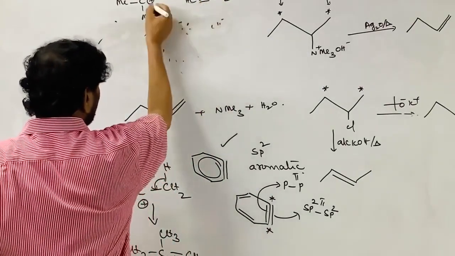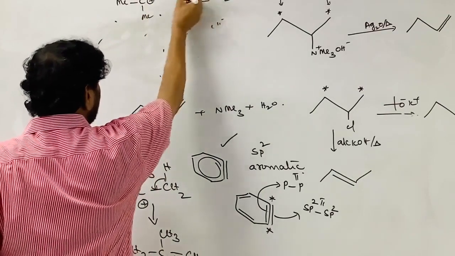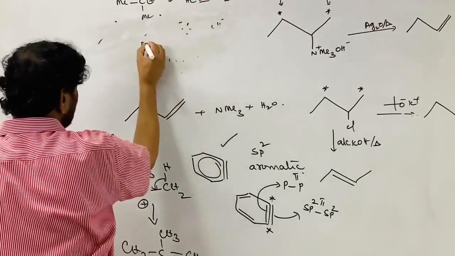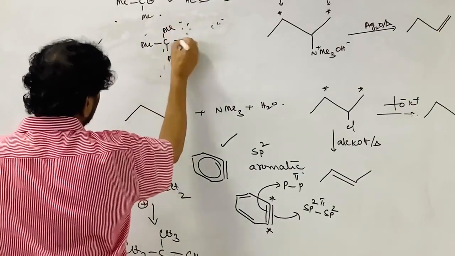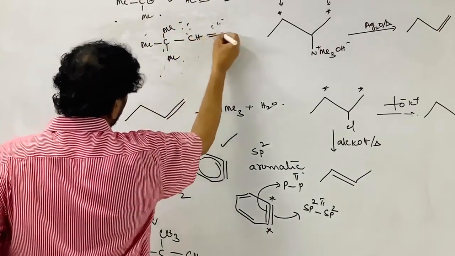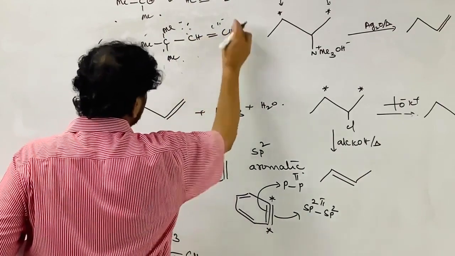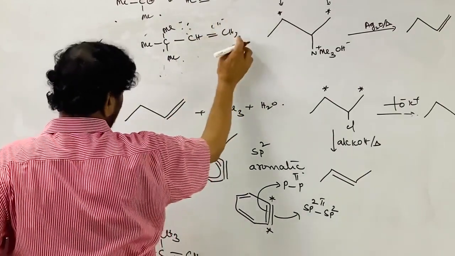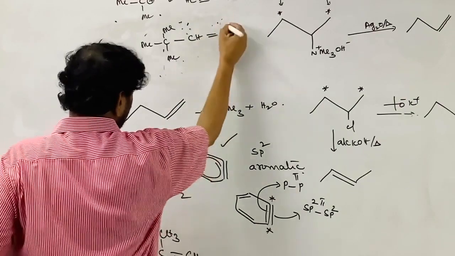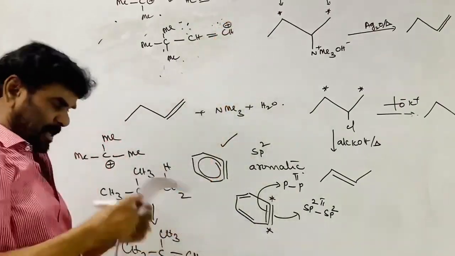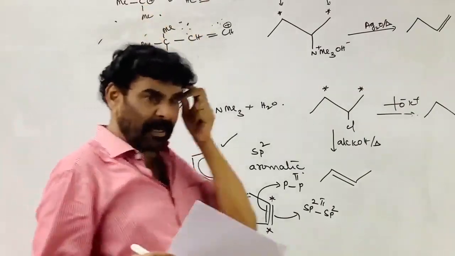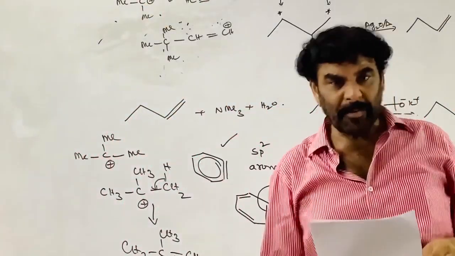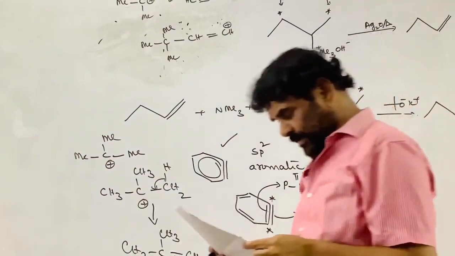It takes part in electrophilic substitution. It takes the pi electrons and forms the CH double bond, and the CH positive charge attacks this one. It is an electrophile. The carbon-carbon double bond centers and carbon-carbon triple bond centers are nucleophiles.